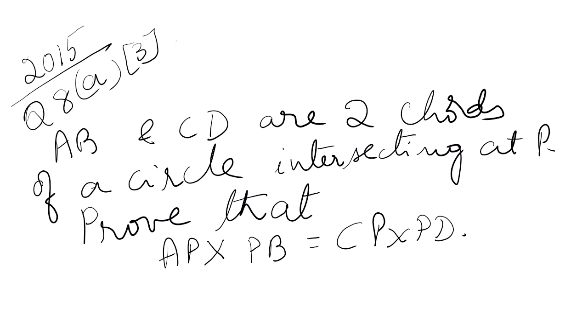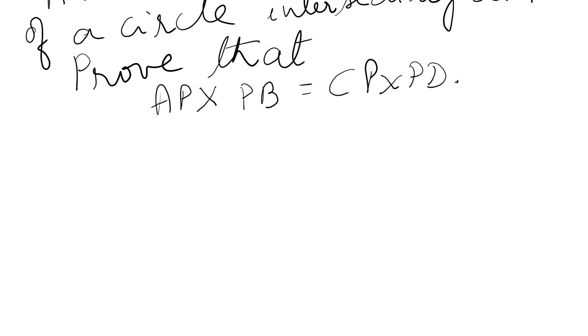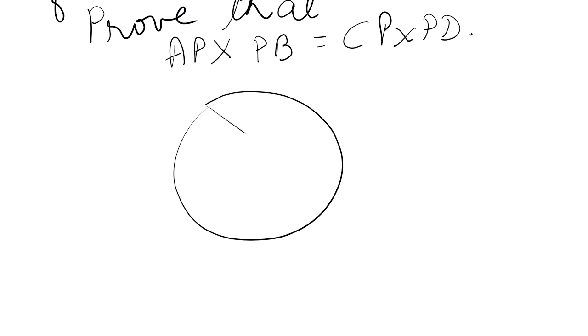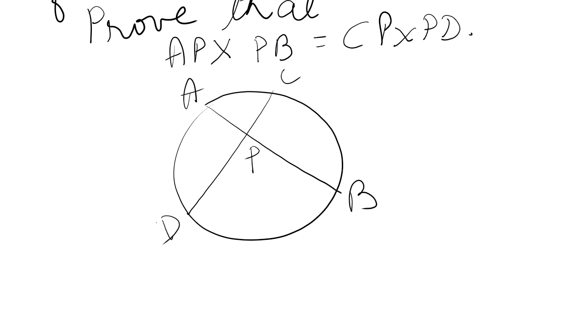The product of the segments. The diagram is given with the chords intersecting internally. So now there are two cases in this diagram: if two chords intersect internally and externally. This is internally, the diagram is given like this. So the proof you have to write. You can go through the proof given in the textbook. It is very simple, but if you still don't understand, you can ask me.